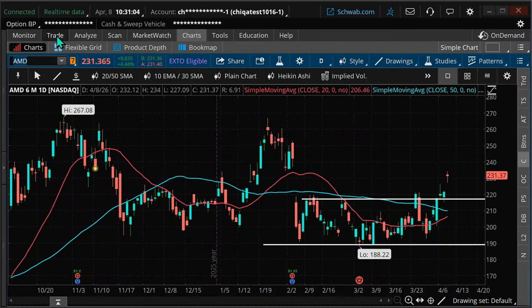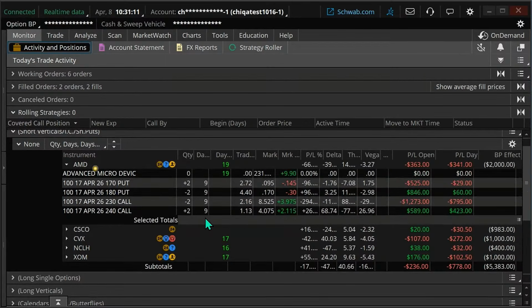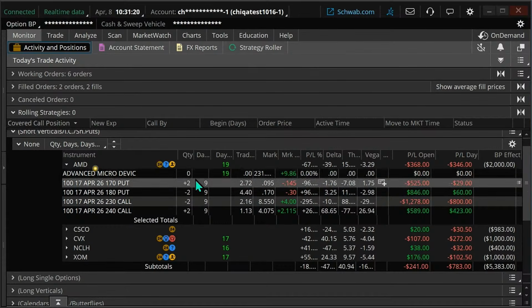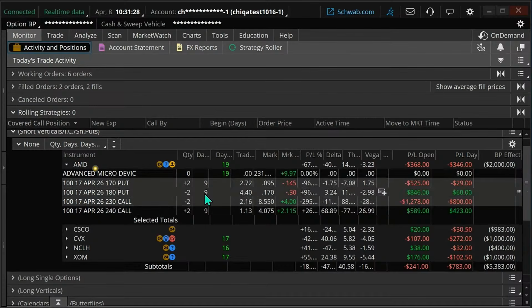So what do we do with the management of this trade here? First of all, we're under 10 days to expiration. So regardless, we're probably going to look to get out of this trade at this point. On these multi-leg trades, a lot of times you probably don't want to get out of the whole shebang at once.